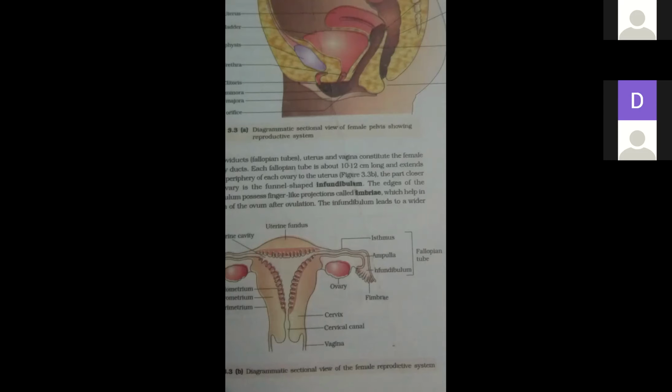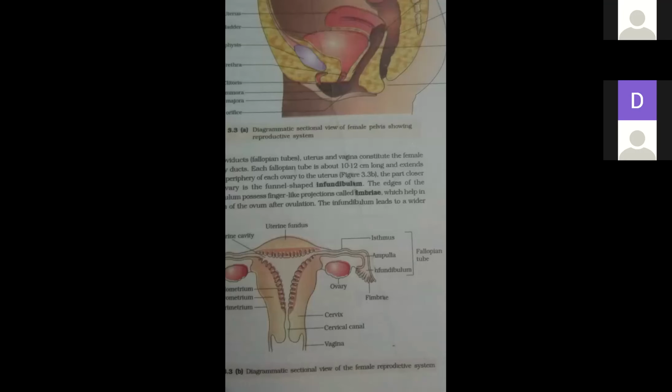Next, fertilization can only occur if the ovum and sperm are transported simultaneously to the ampullary isthmic junction. Next, events during the fertilization. What are the events that take place during the fertilization? This is very, very important.